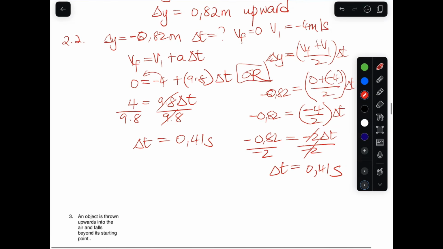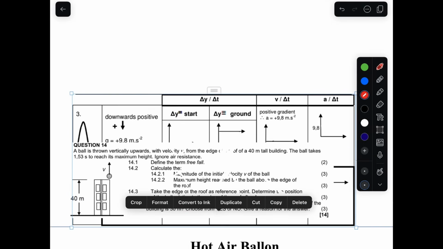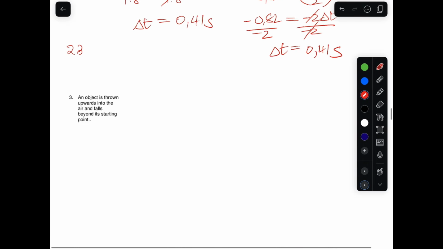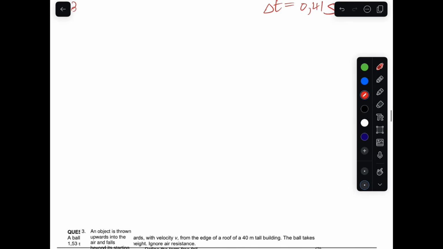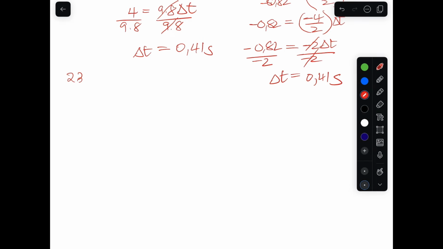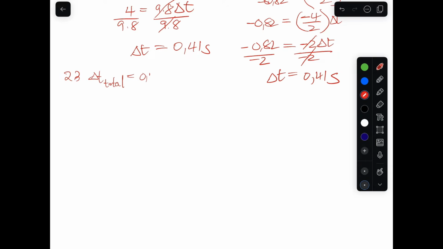So for 2.3, we can say total time will be 0.41 times 2, which is 0.82 seconds.